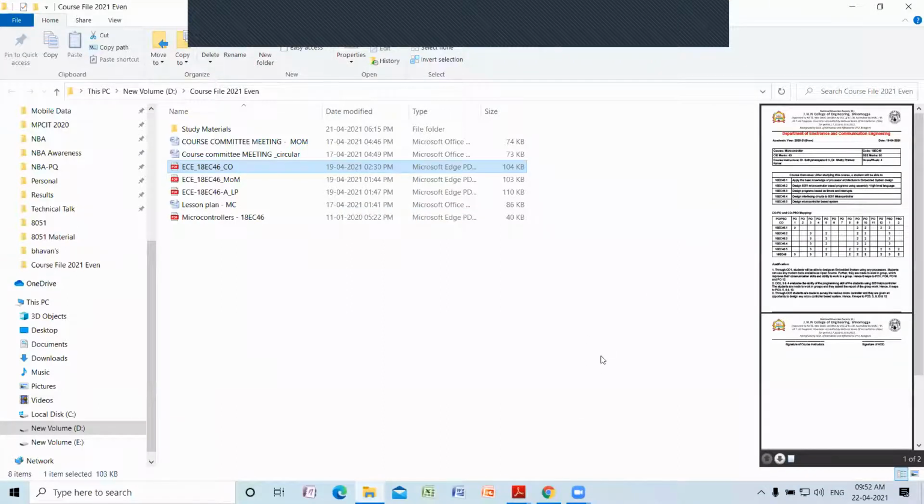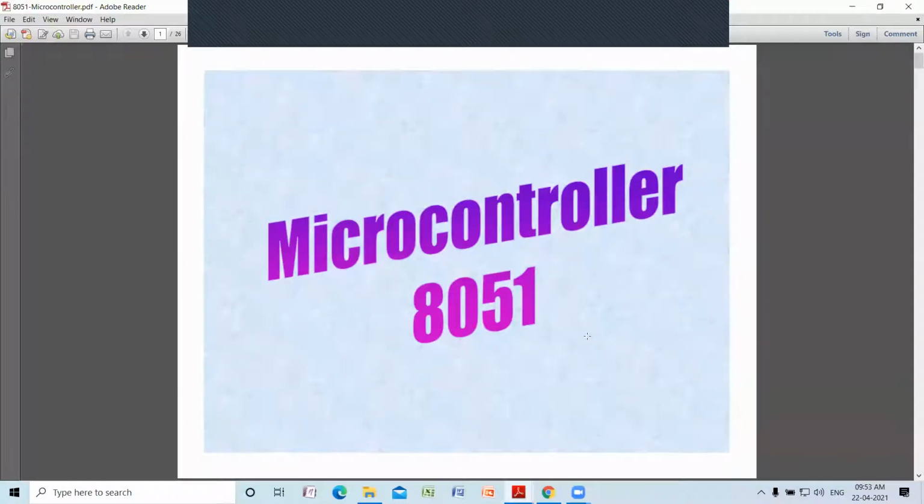So I am almost at the end of my session. Before I conclude, I am going to show you an introductory slide of the 8051 microcontroller.